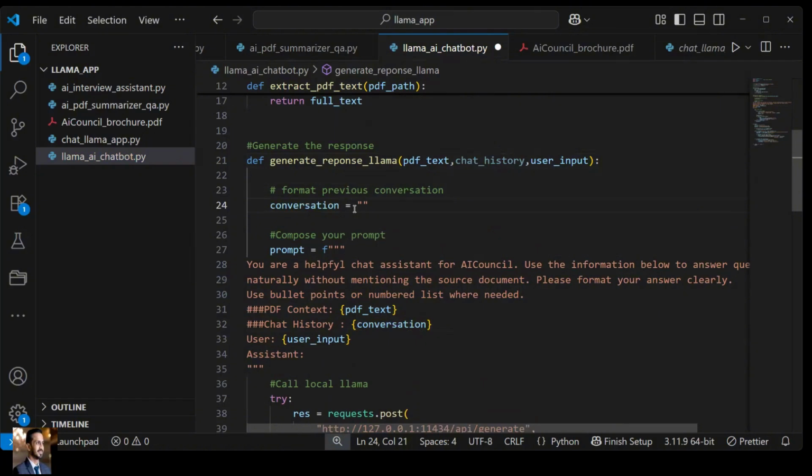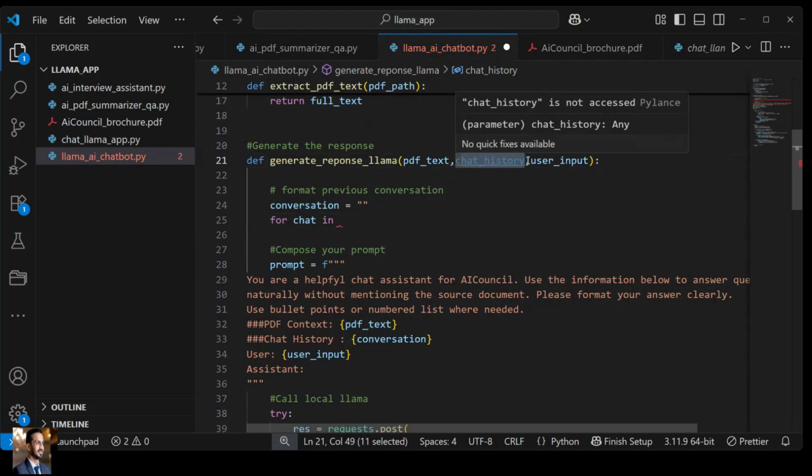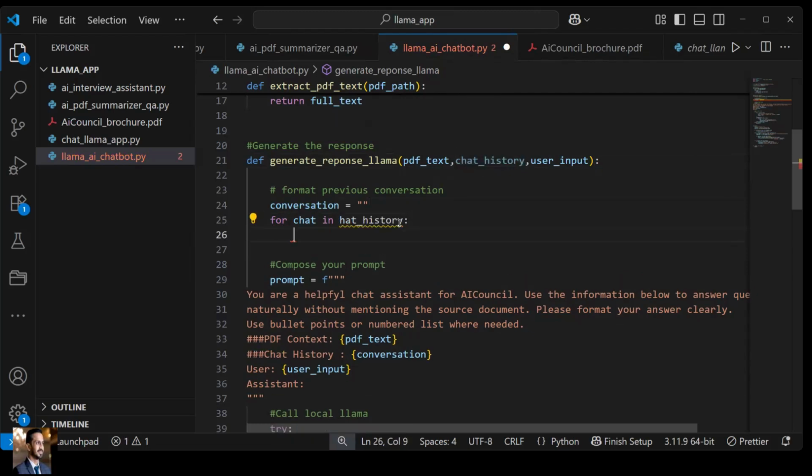Now how can this conversation have the information? This conversation can have the information if I iterate through the chat history, right? So for chat in chat history, whatever the chat we have in the chat history, we have to use it, right?